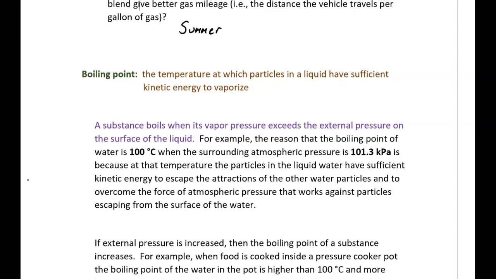For example, the reason that the boiling point of water is 100 degrees Celsius when the surrounding atmospheric pressure is 101.3 kilopascals is because at that temperature, the particles in the liquid water have sufficient kinetic energy to escape attractions of the other water particles and to overcome the force of atmospheric pressure that works against particles escaping from the surface of the water. So that was a really long paragraph, so let's make sense of that.